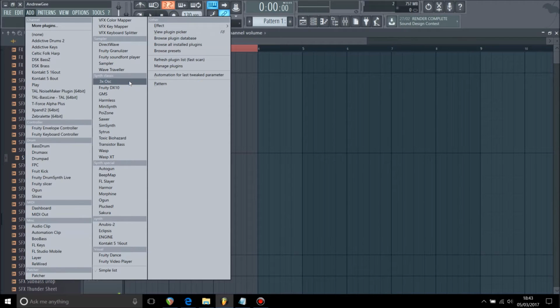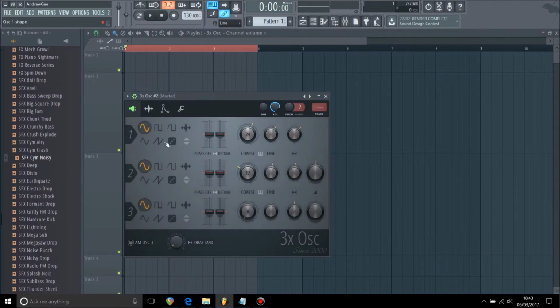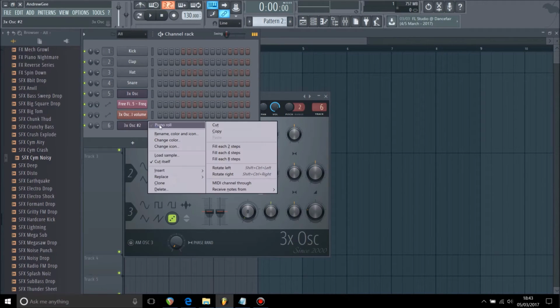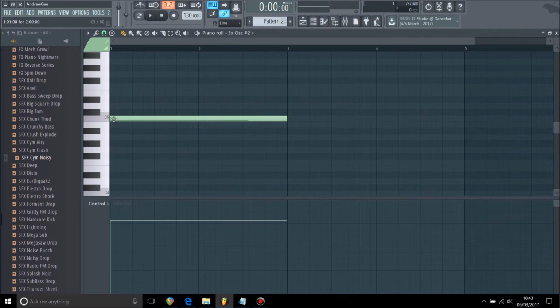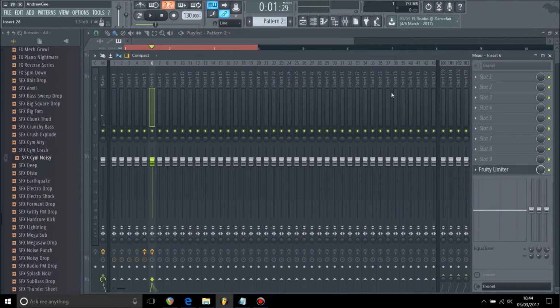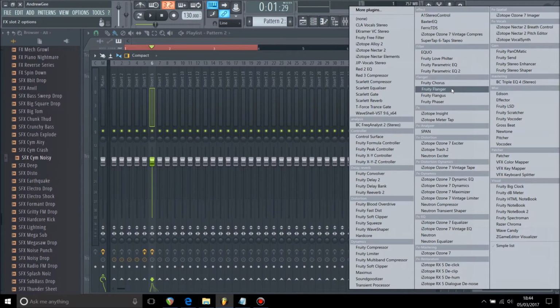So first of all, I'm going to add a 3x oscillator, change the noise so that all three oscillators are making white noise. Let me assign that to channel 6, and then I am going to just play a random note. Okay, so if I play that now, it just gives me flat white noise. The part that we actually need to change is the frequency.